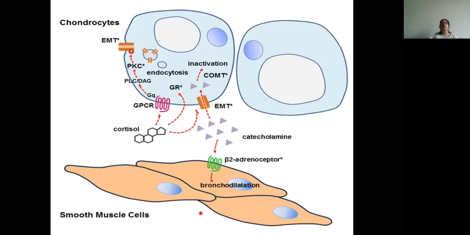So this is how the permissive effect of cortisol occurs. You need not go into the detail of the receptors. Just remember that cortisol acts on the adrenal medulla and stimulates the synthesis of catecholamines, and then this excess amount of catecholamines will act on the beta 2 receptors present on the smooth muscle cells of the bronchus and hence cause bronchodilation.